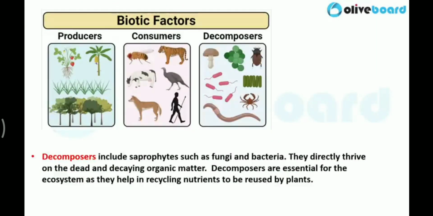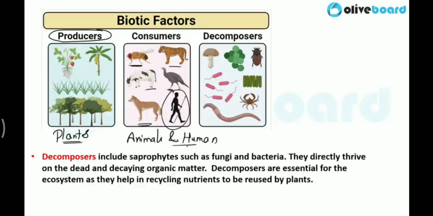Here you can see producers, consumers, and decomposers. So producers are what? Plants. Here you can see plants, grass, flowering plants, non-flowering plants, every flora. Fauna are the animals. Every flora comes under producers, and the fauna comes under consumers. Understood? Now who are consumers? Here you can see a mosquito, tiger, cow, some birds, and a fox. So these are animals, and humans.